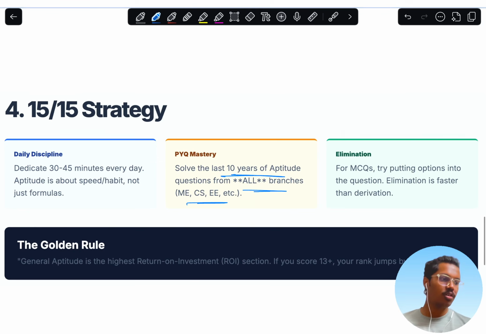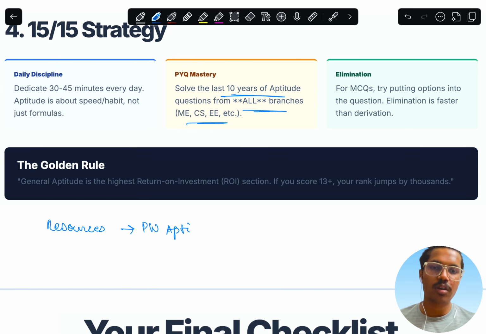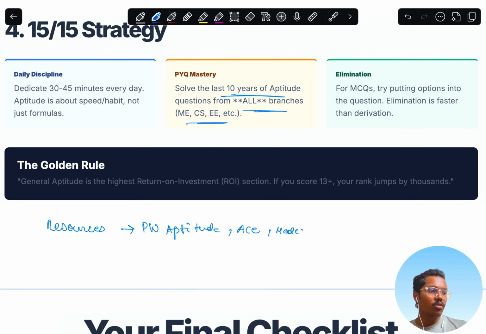The resources I followed were PW's aptitude book, and I have also downloaded some ACE material for this, and even the MADE EASY material. I know the amount of questions is very large in the book. If you are able to solve any one book, I think it's more than enough, because mostly these questions are repeated in all of the books. I stuck to this particular book, PW's aptitude book. It is better to stick to one book and complete it fully.